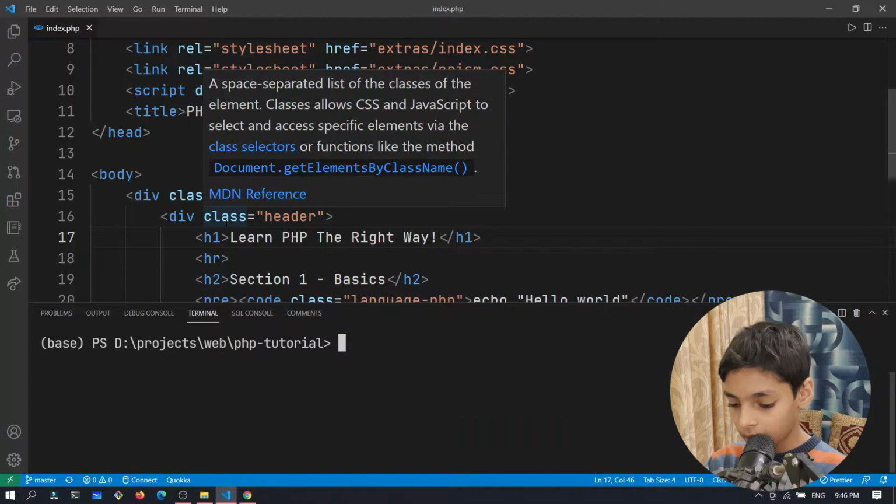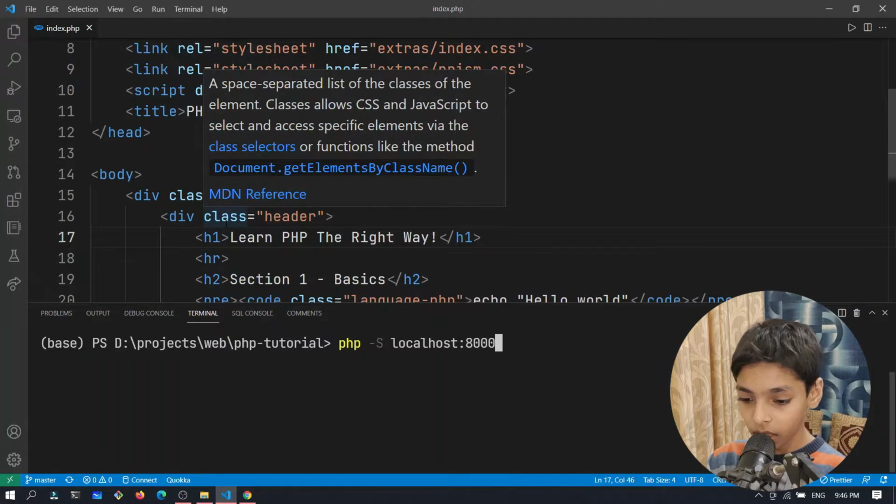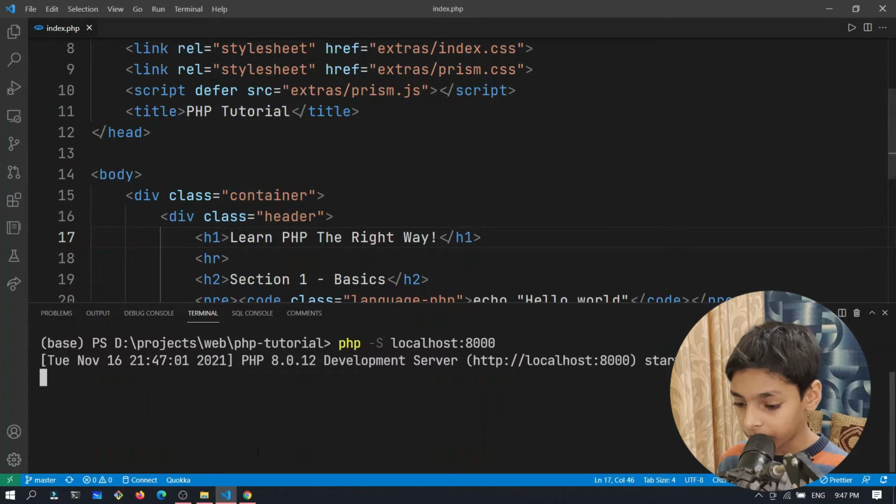Okay, then what we need to do is type php, and then type -S, capital S, which means serve. So serve, and then type the address you want to serve on. I want to serve this on localhost:8000. You can serve it on any port you want, but I'm going to be serving on 8000.